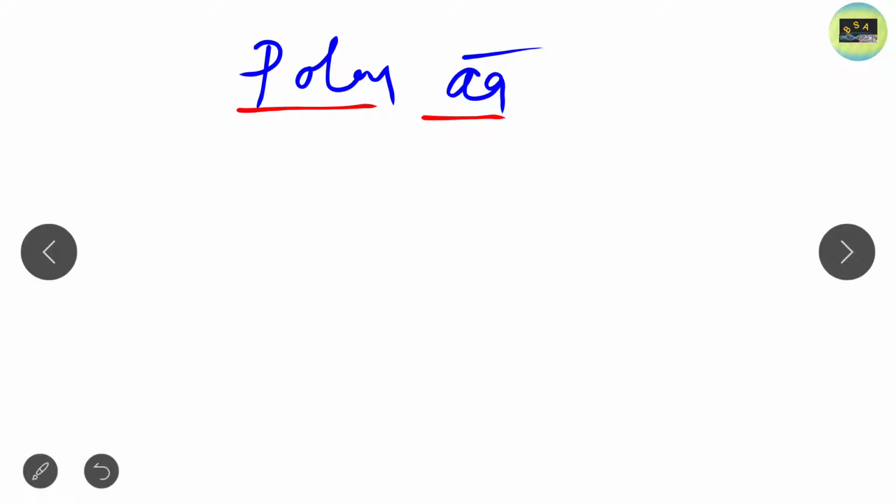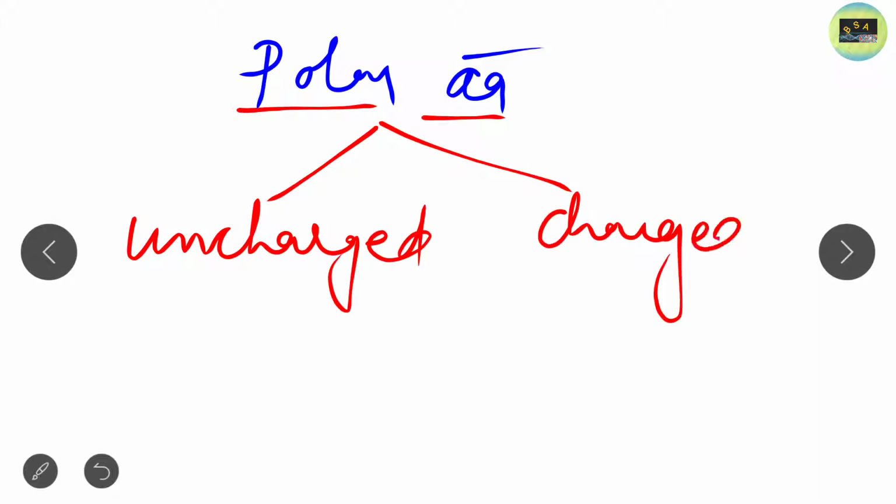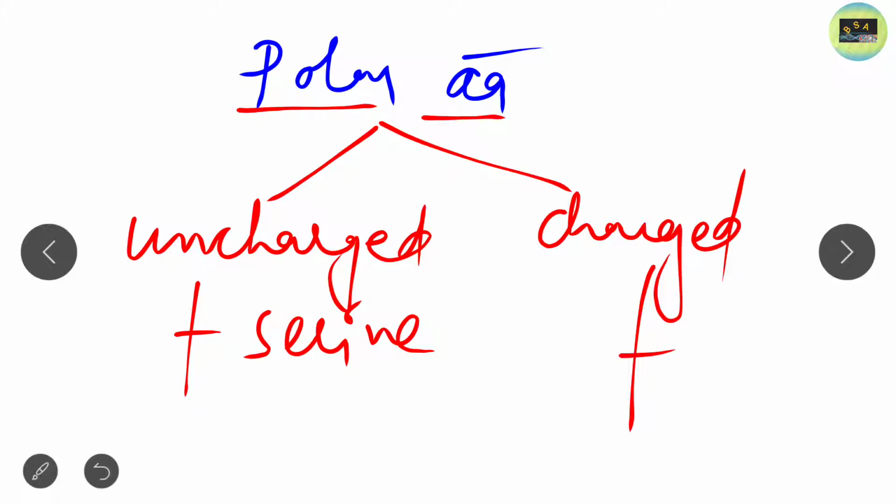If you go through the classification system of the amino acids, then you will find there are 2 types of polar amino acid. One is uncharged polar amino acid and one is charged polar amino acid. Uncharged, for example, serine, and charged, for example, arginine. I just provided these 2 examples.